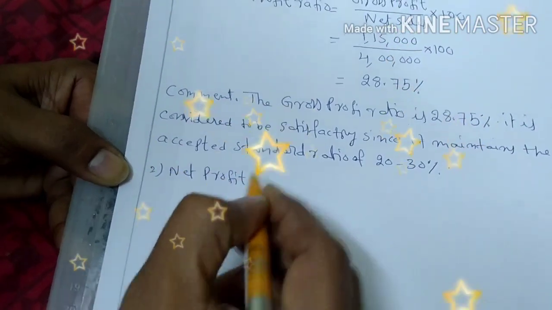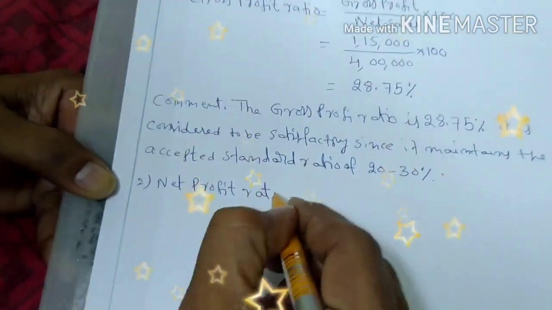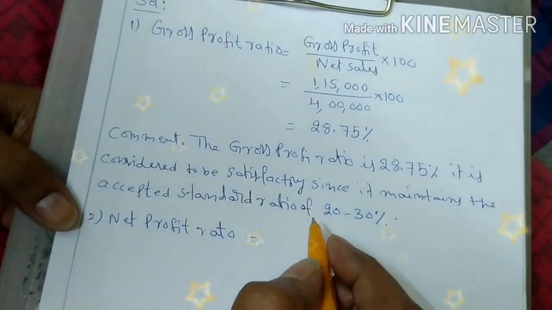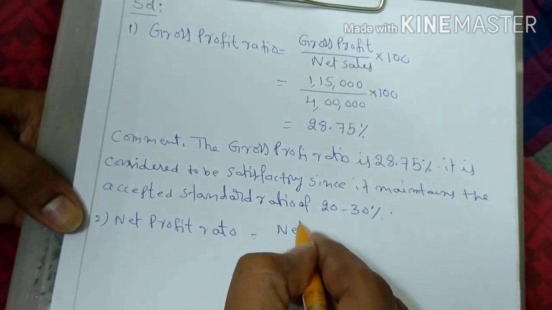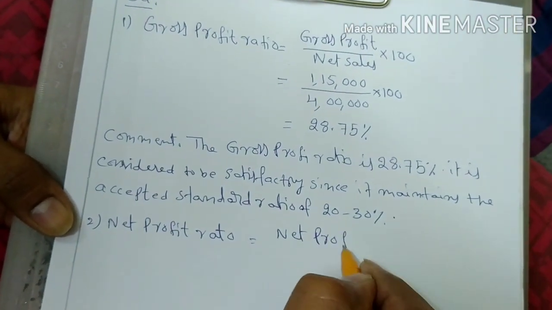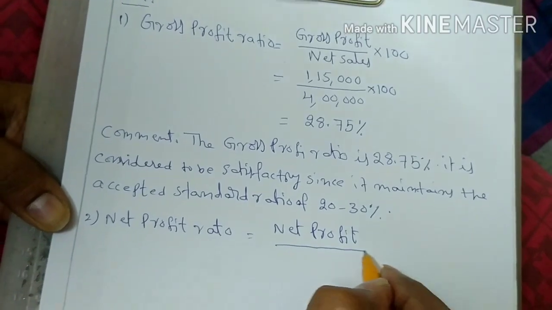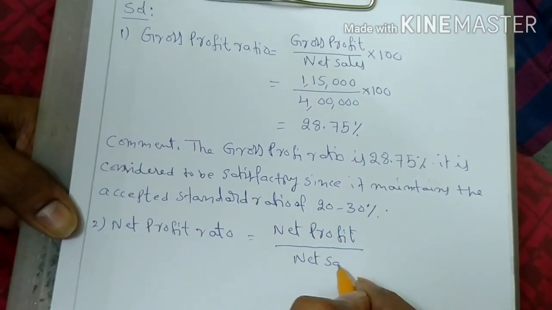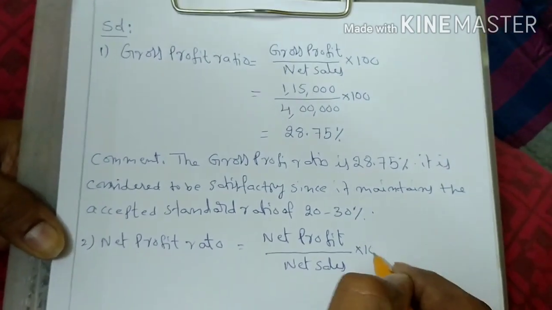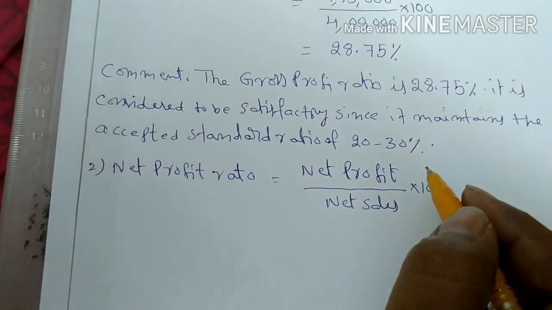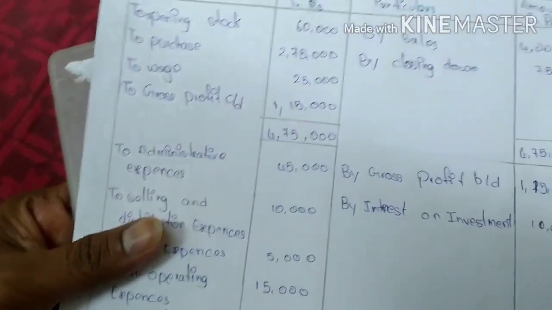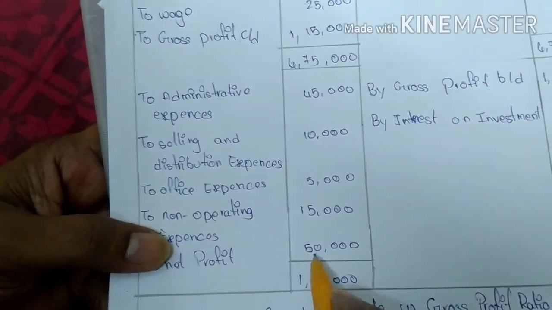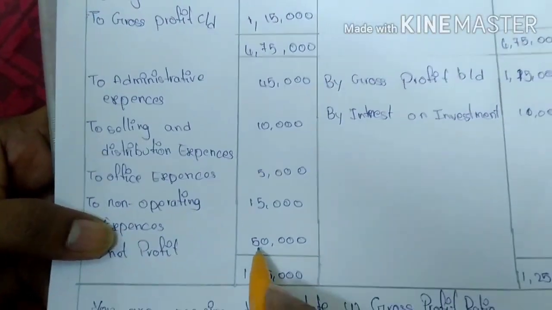Net profit ratio is equal to net profit by net sales into 100. Look at here. This is the net profit, 50,000 rupees.